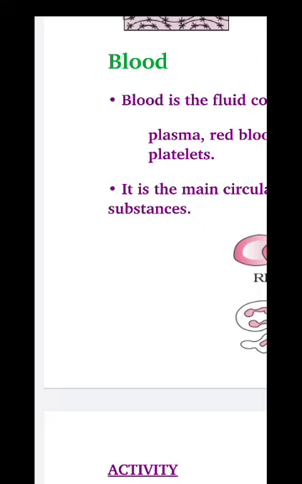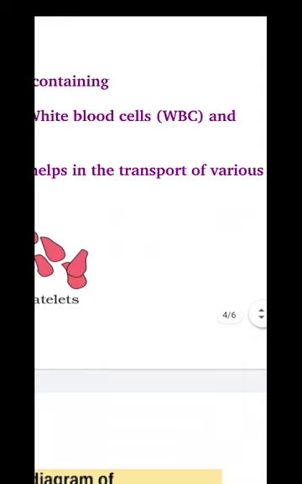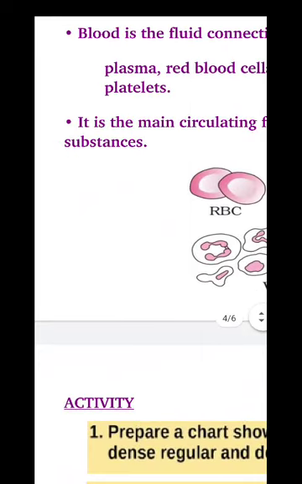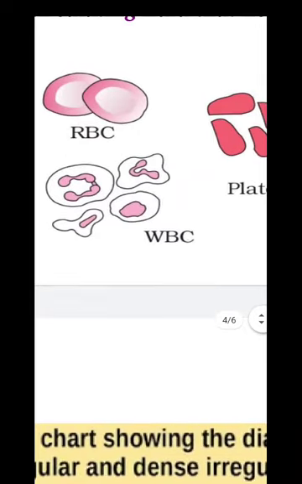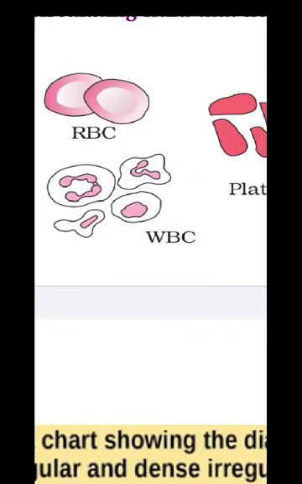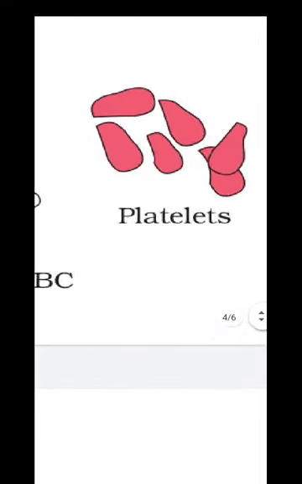And what is blood? Blood is the main circulating fluid that helps in the transport of various substances. See here, RBC, disc shaped, then WBC irregular shaped and platelets.